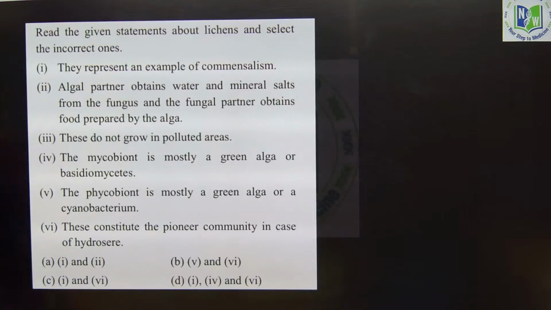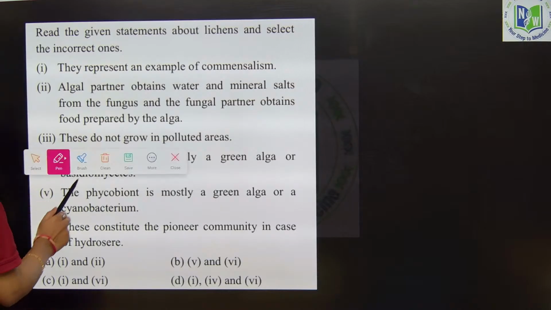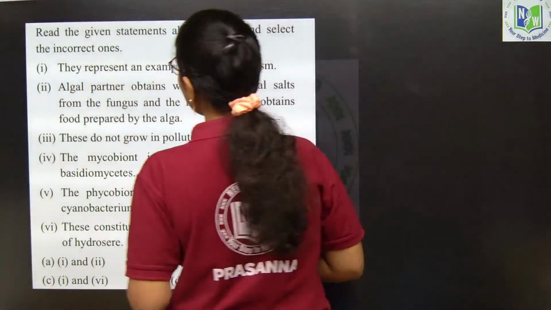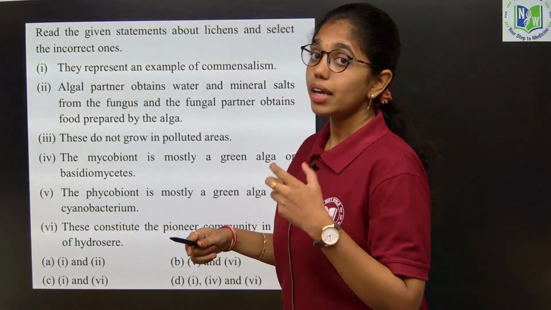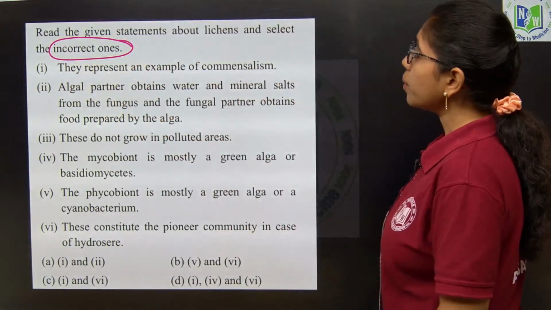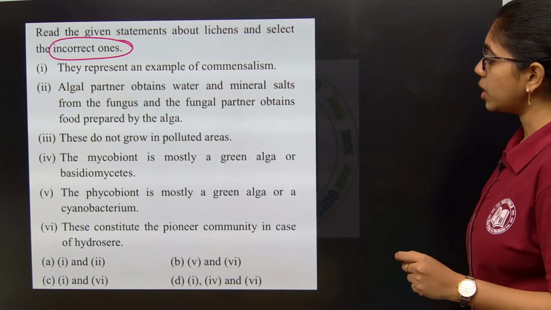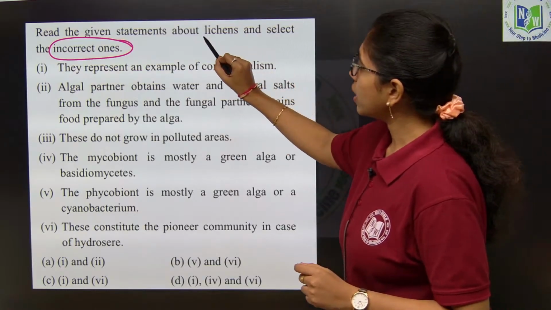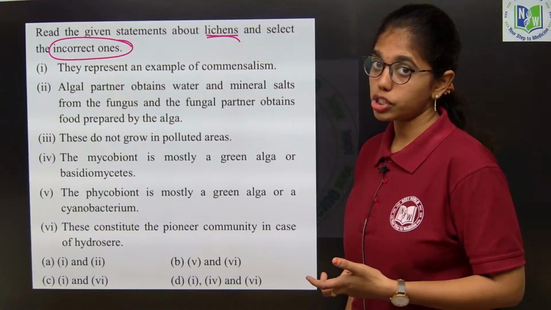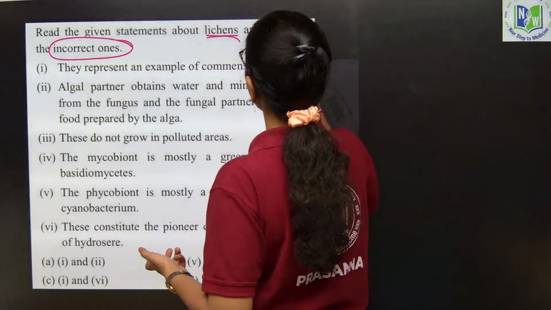Yeah, this one is the last question of today's session. Focus and listen. Read the given statements about the lichens and select the incorrect ones. So, here he is asking us to identify the incorrect statement. They represent an example of commensalism. Okay. In lichens we see symbiotic association, that is mutualism, not commensalism.